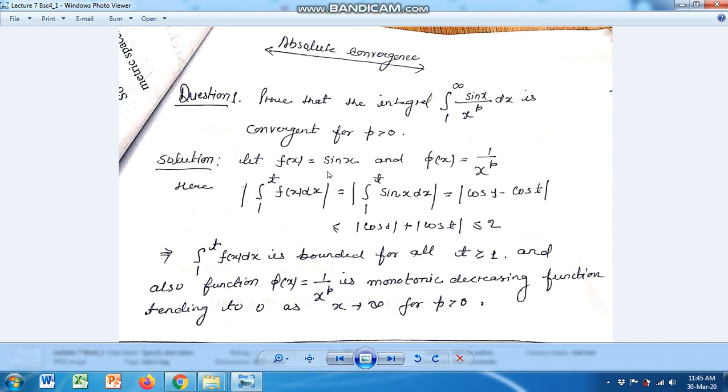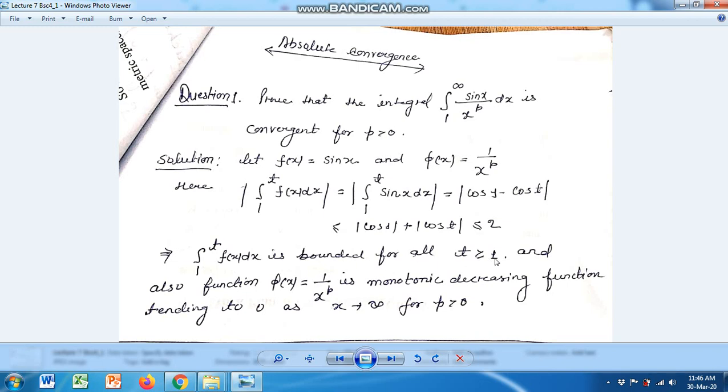So let us suppose f(x) is equal to sin x and phi(x) is equal to 1 upon x to the power p. Then the modulus of the integral from 1 to t of f(x) dx is equal to the integral from 1 to t of sin x dx, and it gives us cos 1 minus cos t. And we know that the mod of a minus b is always less than or equal to mod a plus mod b, which is less than or equal to 2.